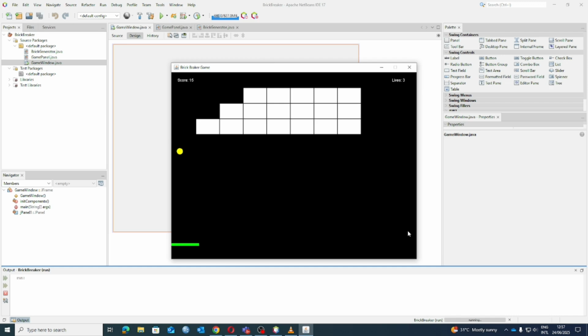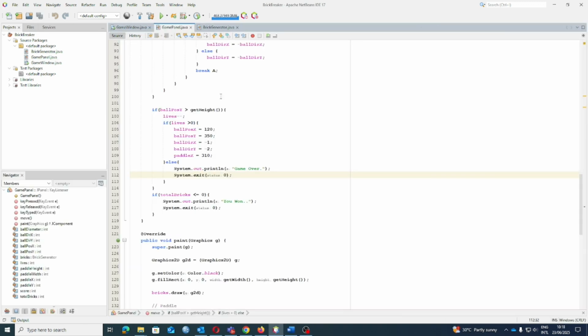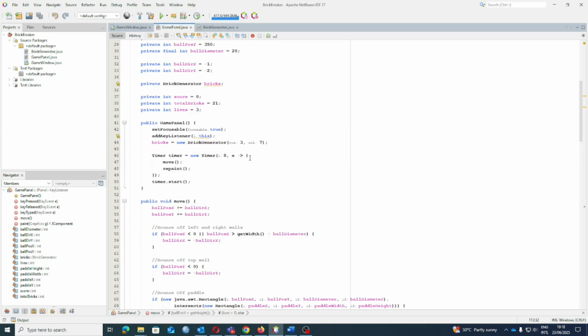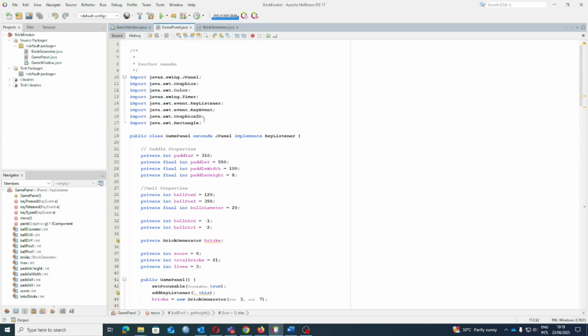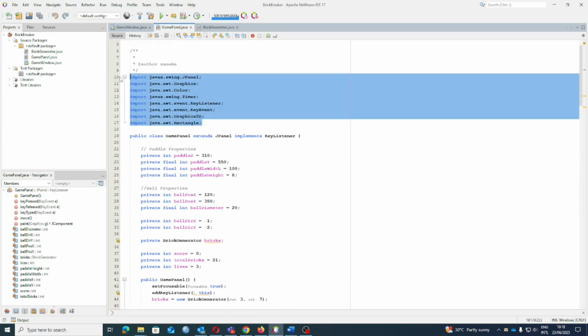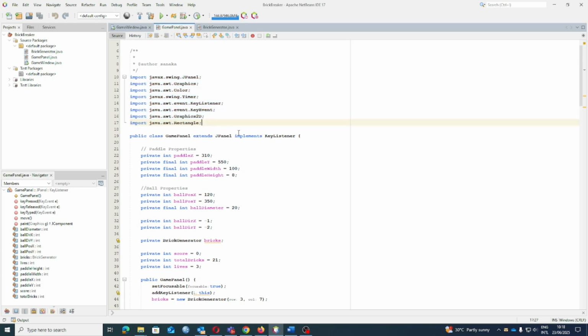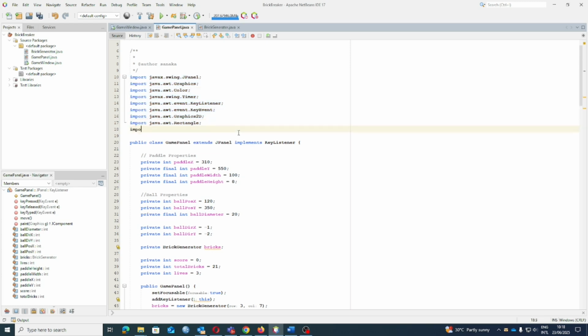So far, we've built a fully working game with paddle movement, bouncing ball, bricks, scoring, and lives. In this final episode, we'll add simple sound effects and clean up a few small things to make the game feel polished. Let's finish strong.